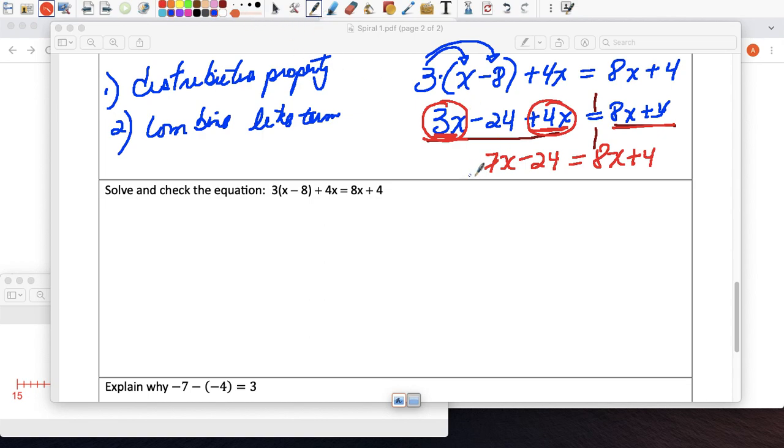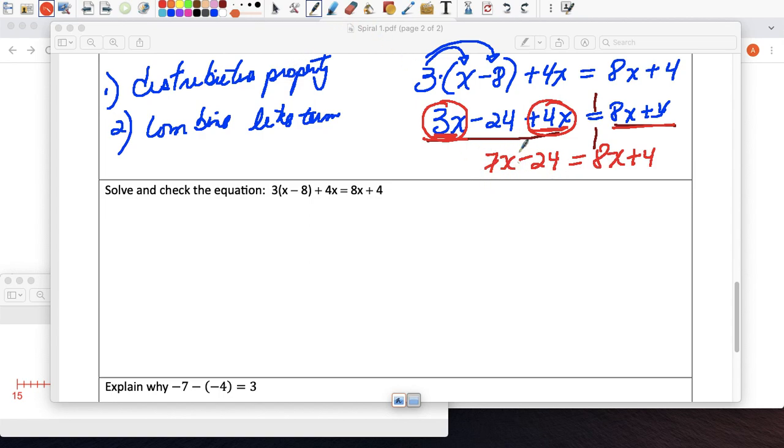Now I have an equation with variables on both sides, so I shouldn't have that, right? My answer is going to look like this, or like this. Doesn't matter which side x is on, but it's always on one side. So my suggestion to you, and when we get to the unit of equations I'm going to tell you the same: look at the coefficients, right? The number in front of the x. If this is a 7 and this is an 8, this avoids you dealing with negative coefficients eventually. So I say get rid of the one that is the smallest, and 7 is smaller than 8.